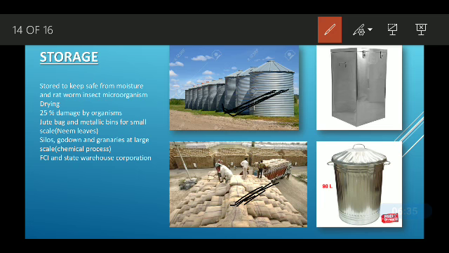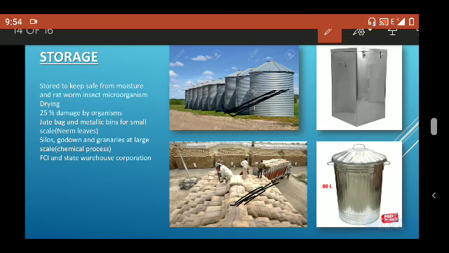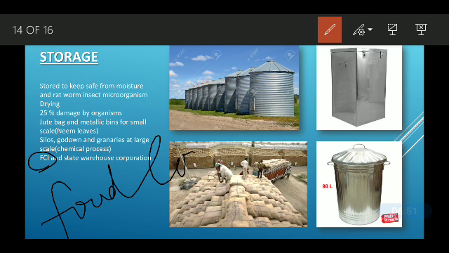Then there are some government agencies which are involved in this process, like FCI, that is Food Corporation of India, and the State Warehouse Corporation.